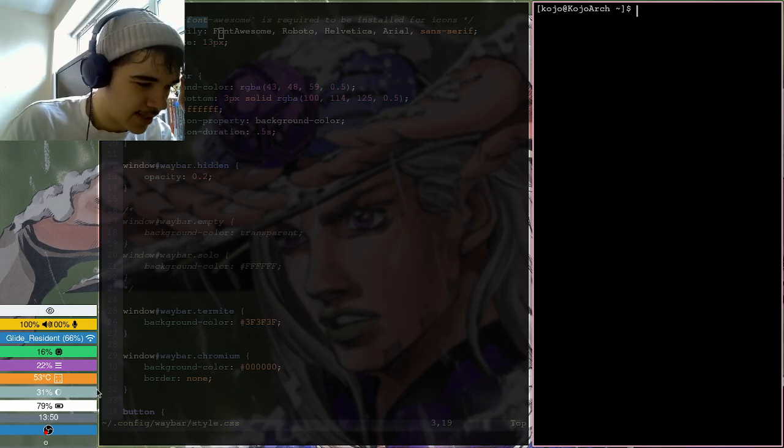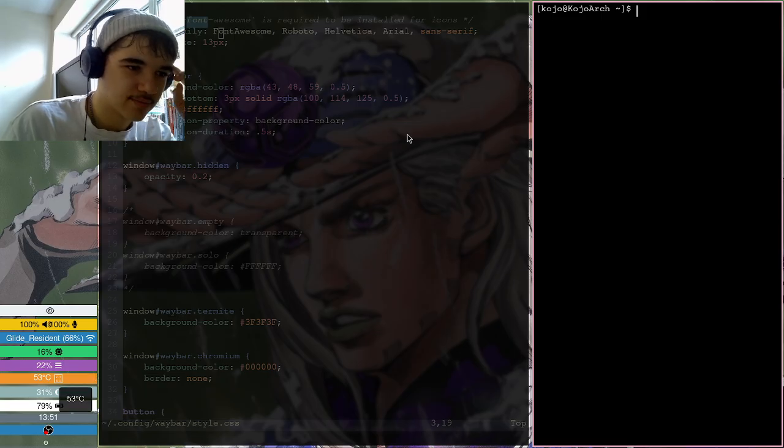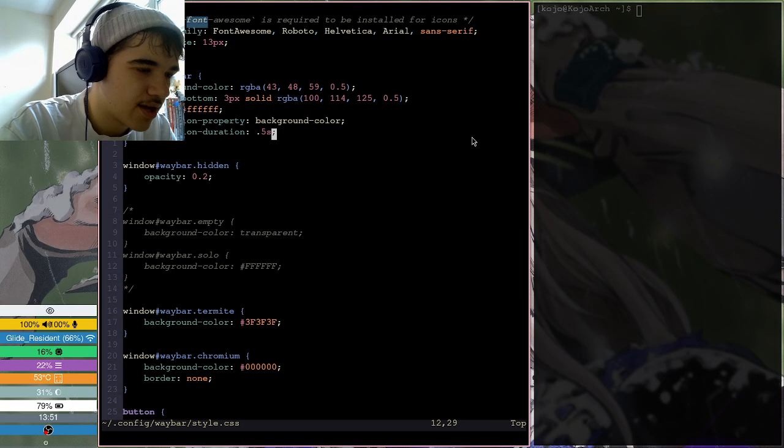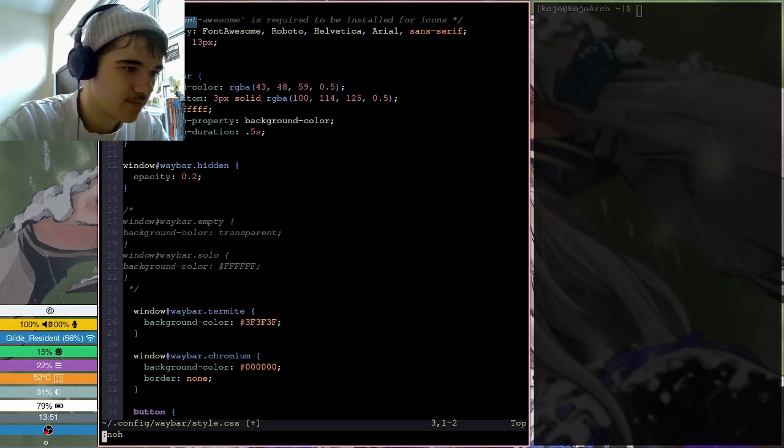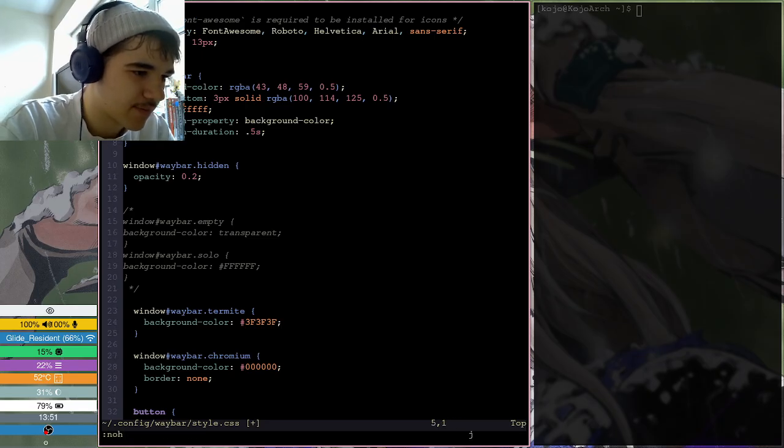Okay, so I can see stuff now. This symbol for temperature isn't working though, for some reason. OTF font awesome is required to be installed for icons. Well, I got the TTF, so that seems to work. I guess that works now.